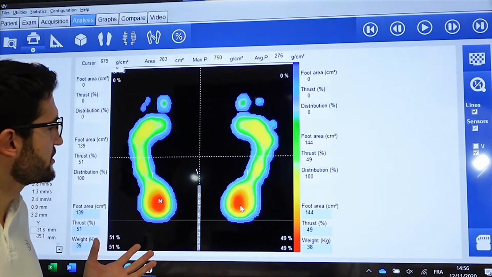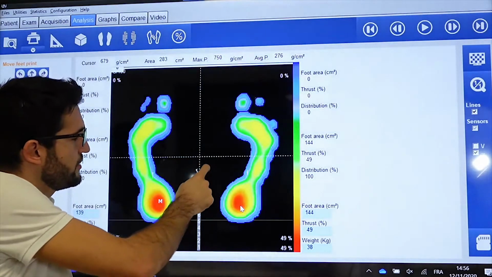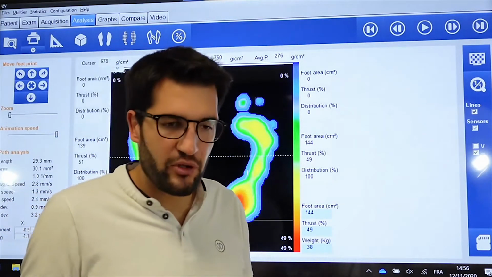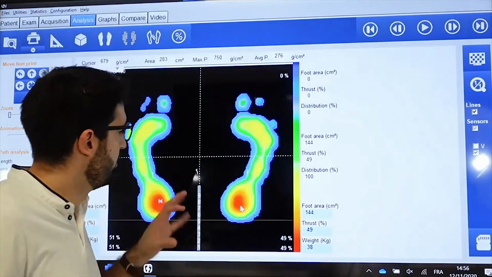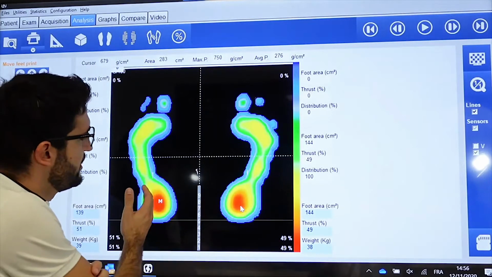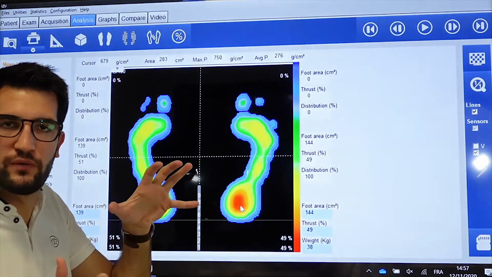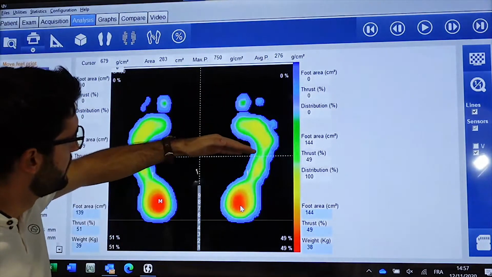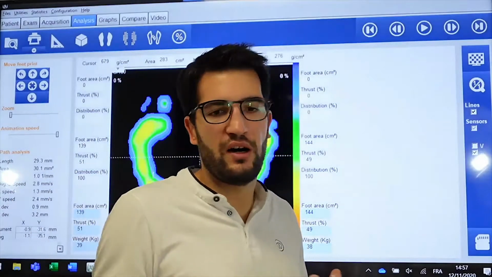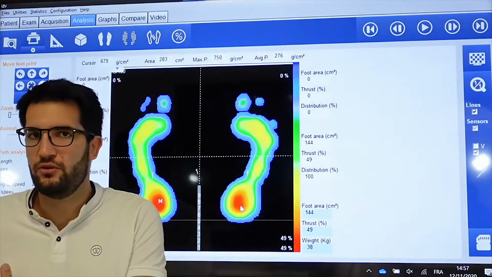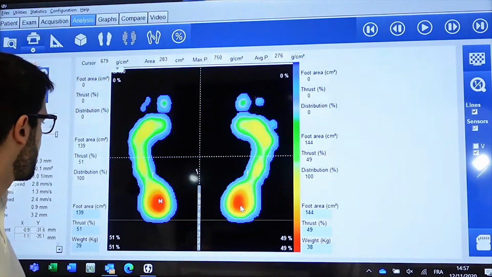Okay, when you discuss this, you have only one point to control again. It's the center of pressure. It's not the gravity center properly; the gravity center is higher. The center of pressure should be approximately between left and right, and approximately at the last third of the full footprint. So if I cut in three parts, it should be approximately here. So it's approximately in the right place, okay? Because you have to know the physiological one before you know the pathological one. So here we have no big problem, in fact, in that case.